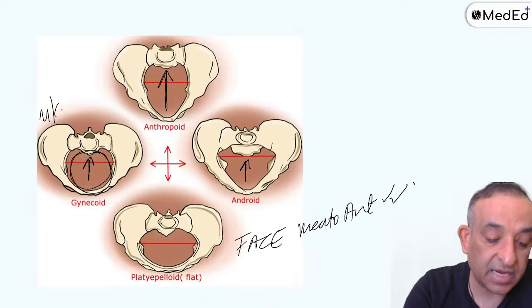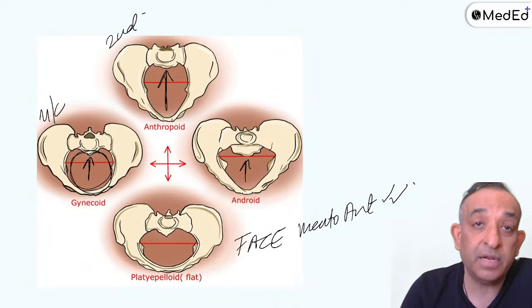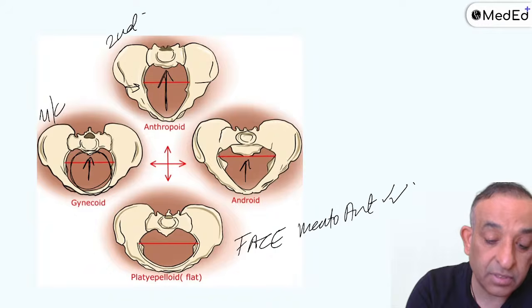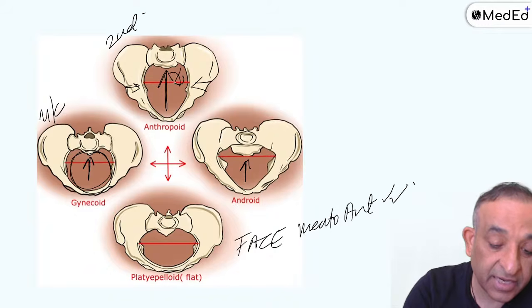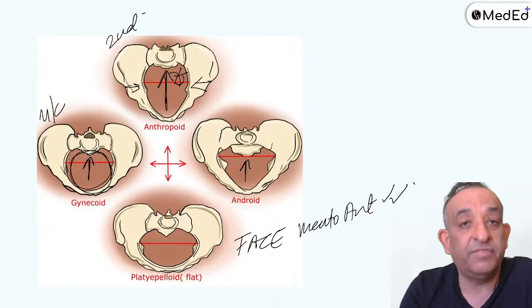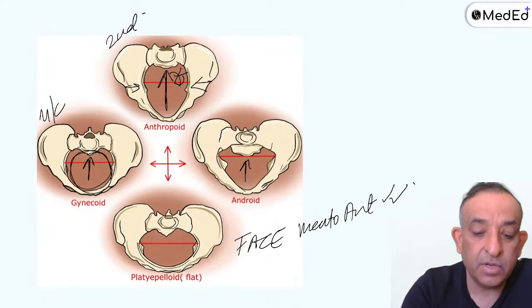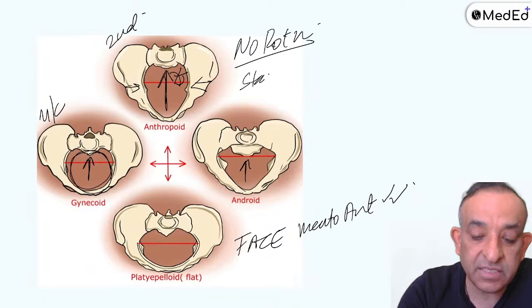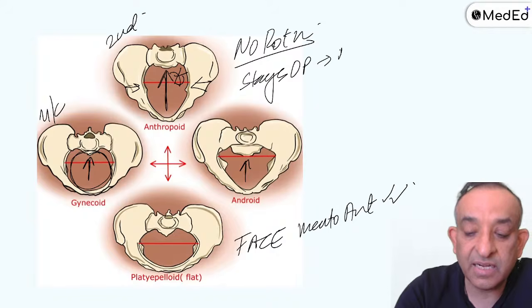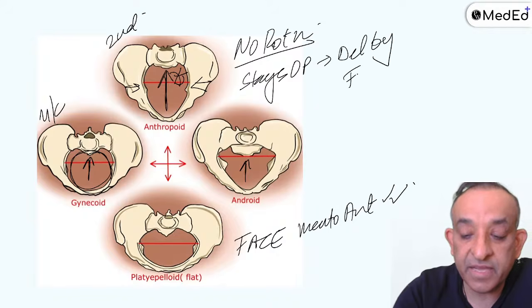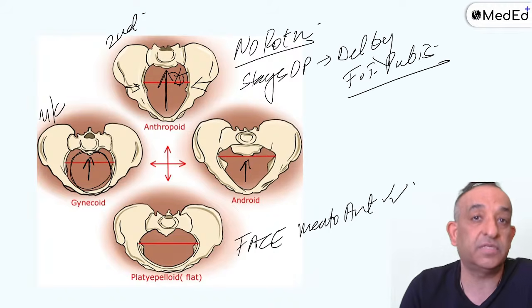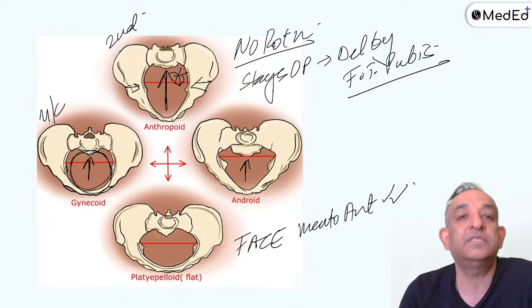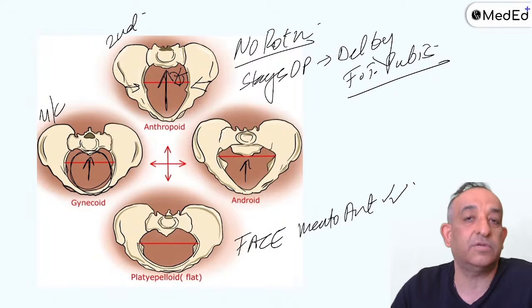The most common pelvis is gynecoid, second most common pelvis is the anthropoid, and in the anthropoid the side walls are parallel, so this rotation cannot happen. That rotation of the head from occipito-posterior to occipito-anterior cannot happen, so no rotation possible. So that's why it stays occipito-posterior and it delivers by face to pubis. Please don't say face to pubis is seen in a face presenting part. That means you've not read obstetrics at all. So face to pubis happens in a persistent occipito-posterior, which delivers as occipito-posterior.